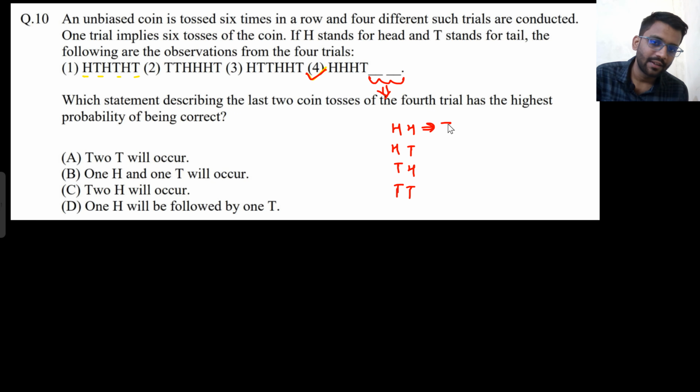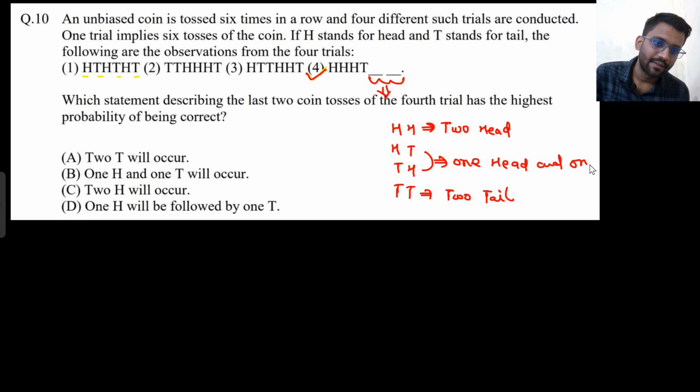That means we can get 2 heads, we can get 2 tails, we can get 1 head and 1 tail. So what is the probability of this? You get 1 head and 1 head, like on both sides you are having heads only. So 1 by 2 into 1 by 2, it would be 1 by 4.